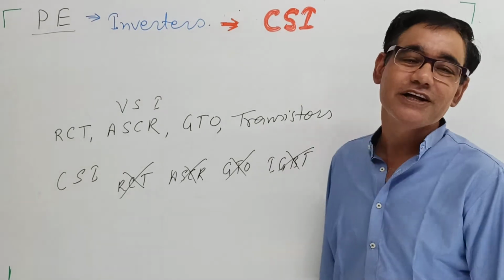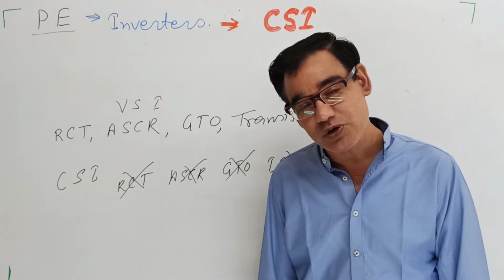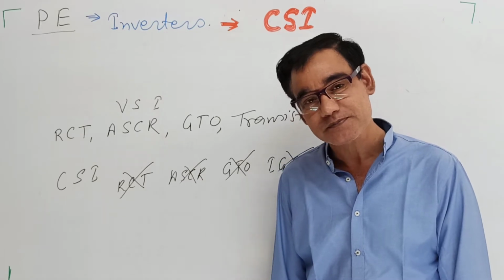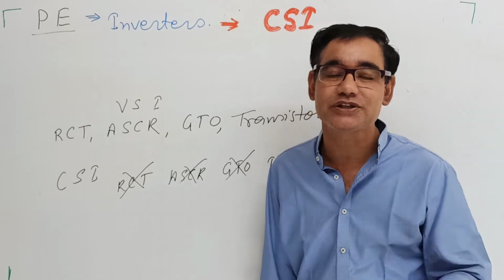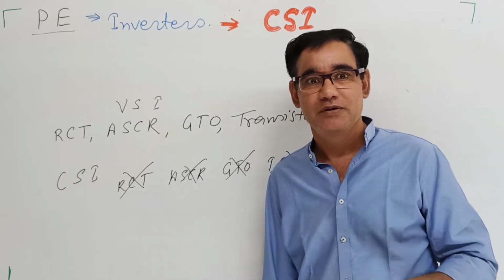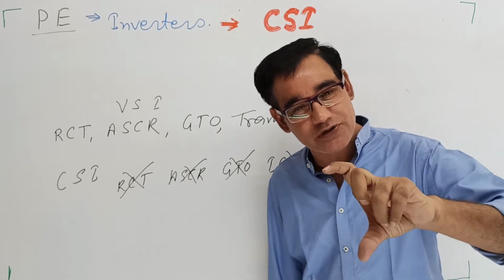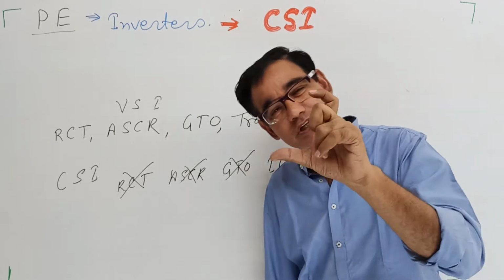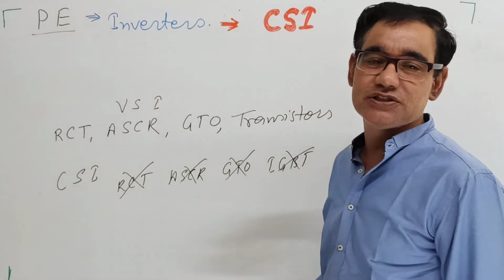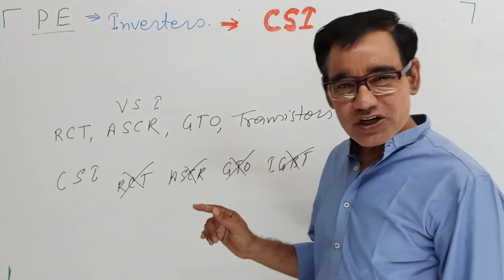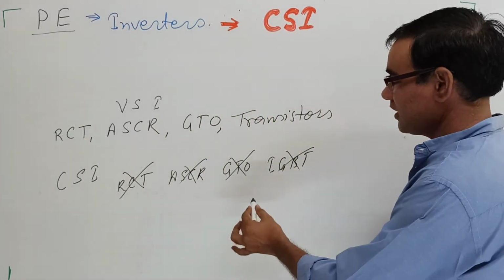Okay. So the current source inverters, why do they require the reverse voltage blocking capability? Because in a current source inverter there is a constant current. But the constant current changes direction, positive, negative, positive, negative. So here the current changes, not smoothly.